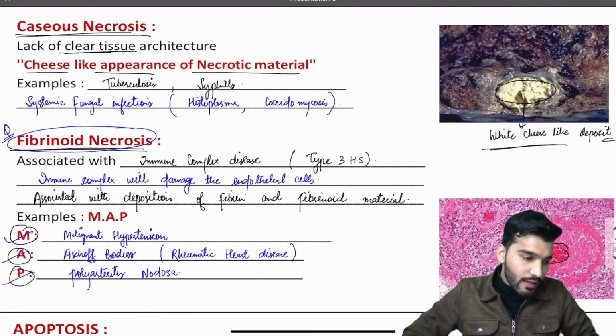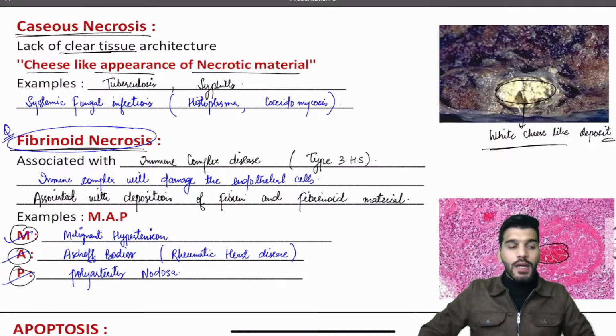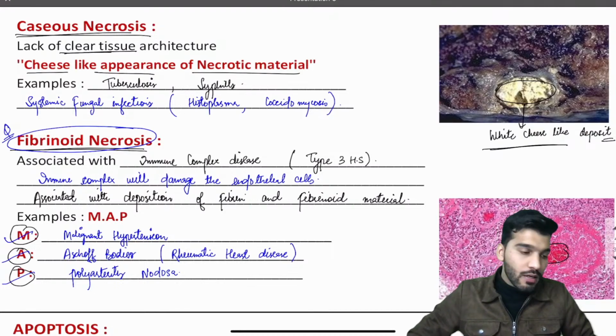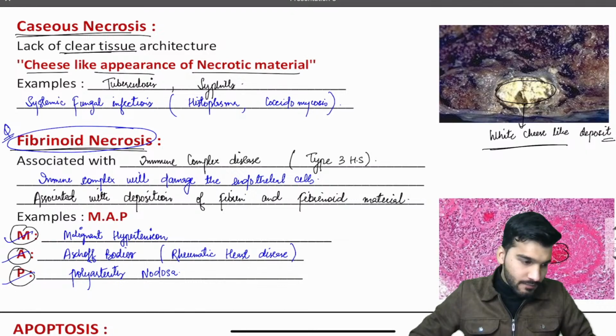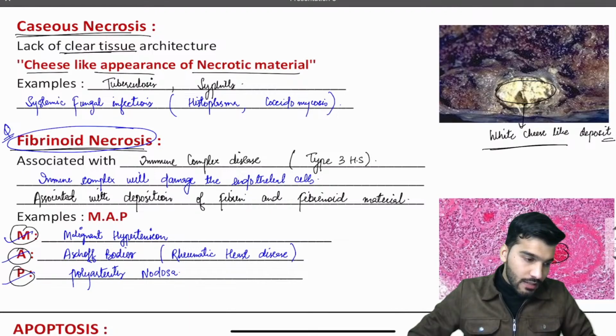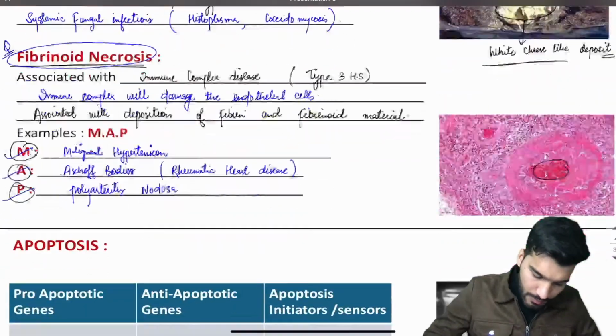Then modified Wells criteria, that's going to be pulmonary embolism. Then Gurd's criteria, G-U-R-D, that's going to be fat embolism. Okay, remember all these criteria.